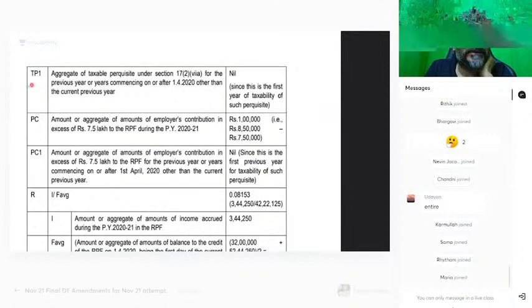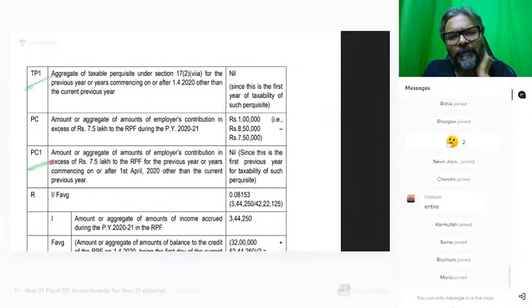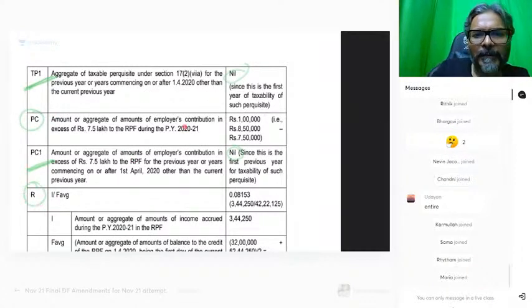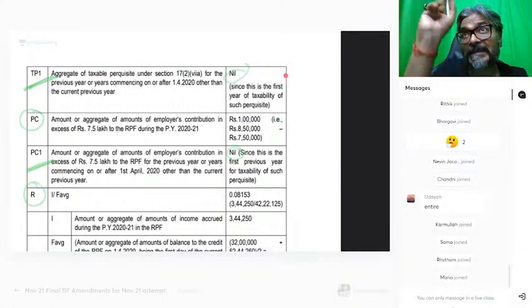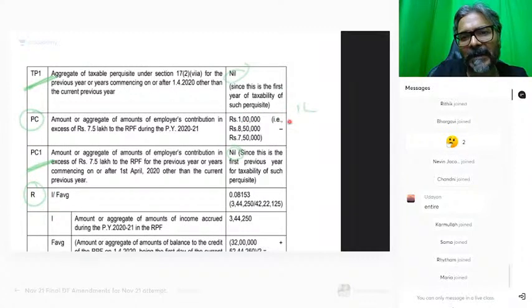Students, as we have concluded, TP1 and PC1 for your November 20 attempt would be nil because your current year itself is 2021. Isn't it? Exactly. So in that case this is nil. So all our focus is on this PC and on this R. PC we already knew is the excess, so this PC is the excess, 1 lakh.